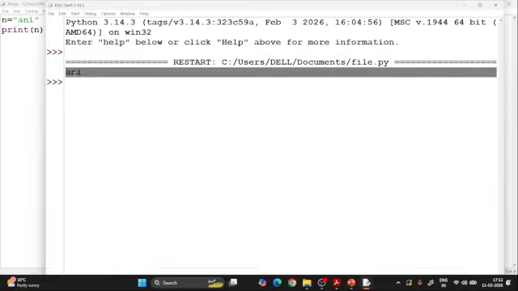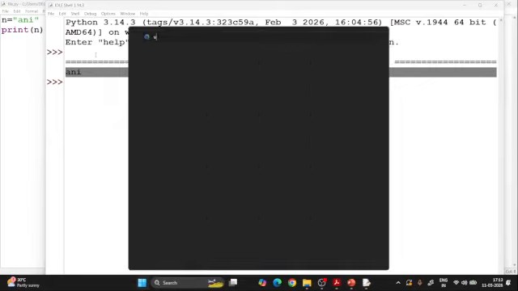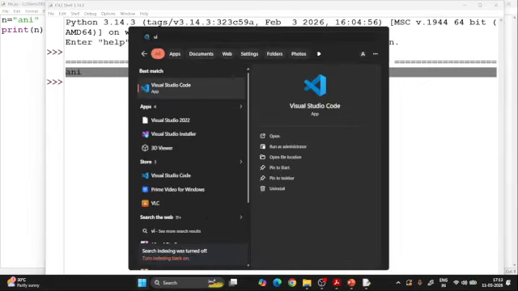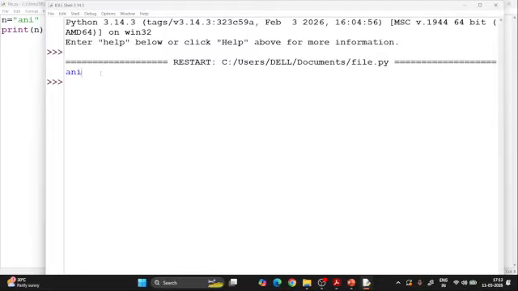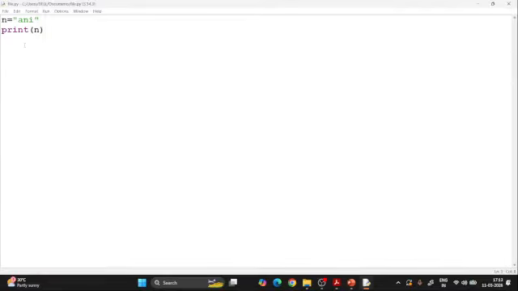It's your choice whether you work with IDLE or Visual Studio Code, which I already taught you in yesterday's lecture. You can go through that in your system too, and install Visual Studio Code if you are comfortable with it. But as class 12 students, since it's your examination time, it is better to practice everything yourself, because in Visual Studio Code some things are written automatically and it will be quick to type, but it will not be good for you as a learner. So whatever you type, try to put it in your own words.